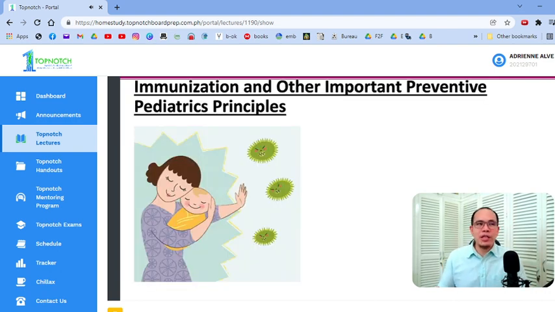Our next topic would be on immunization. You have to know immunization. This is being asked in the board exams. There's around 1, 2, sometimes 3. Madami na yung 3 points for immunization. It's not much, but it's very important. Sayang yung 2 points, sayang yung 3 points.